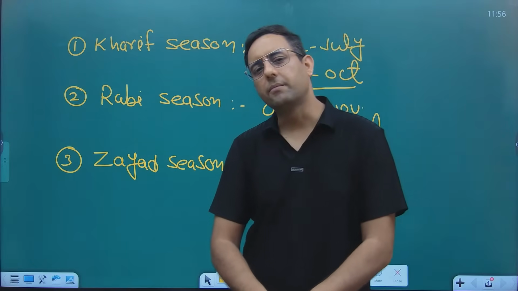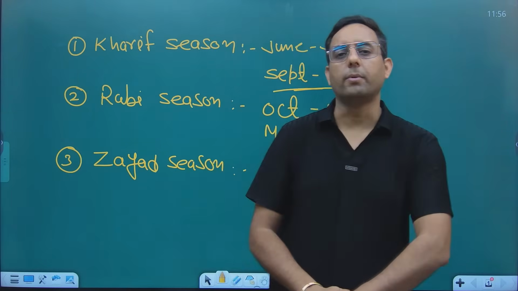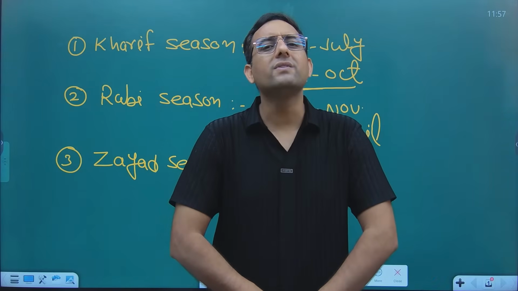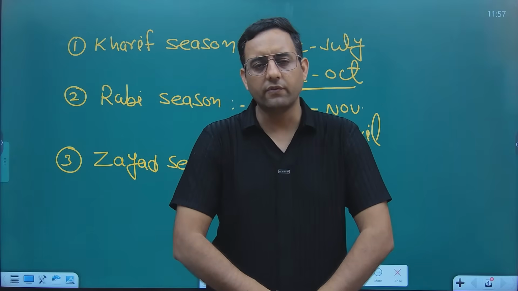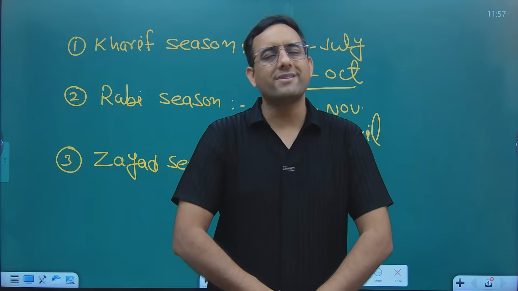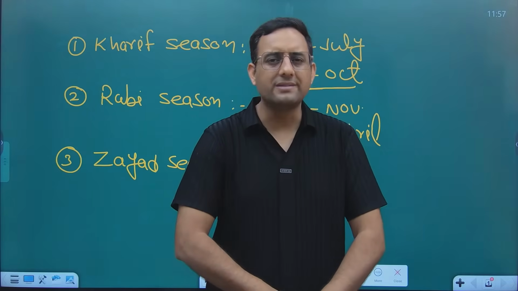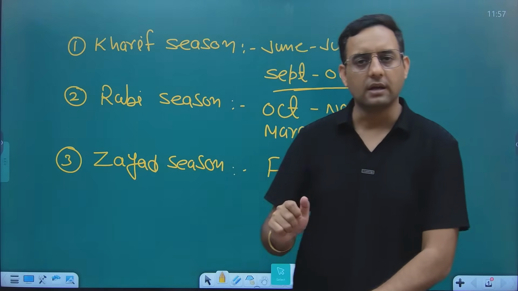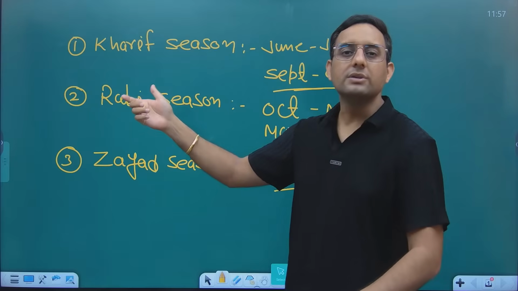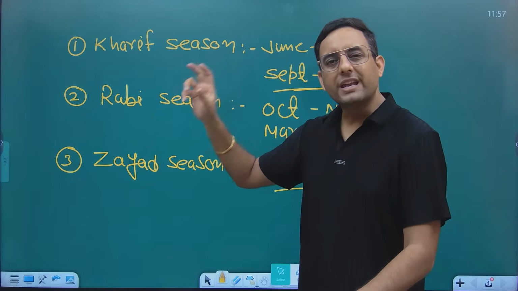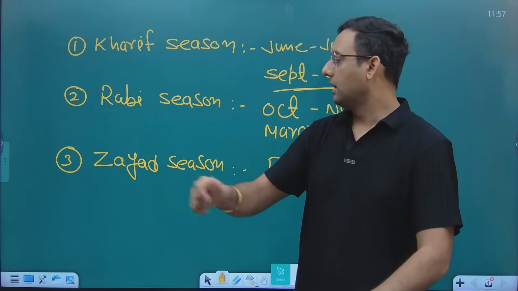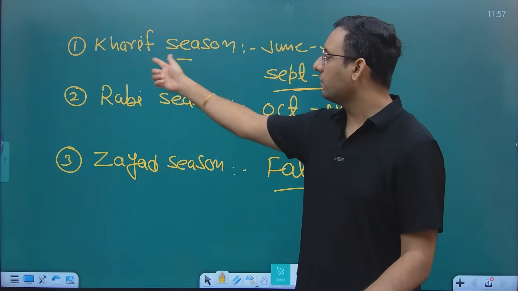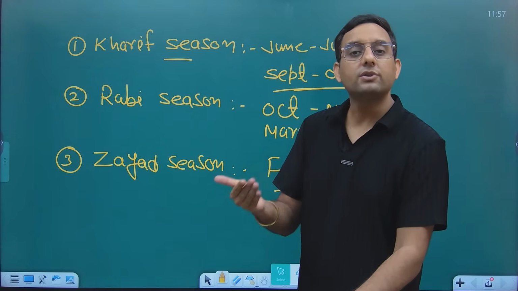Kharif crops are sometimes also termed as monsoon crops. Why? Because the major monsoon of India is the southwest monsoon, which gives us 70 to 75% of rainfall. And when the southwest monsoon comes, sowing will start. This is why we sometimes call them monsoon crops, or we also call it the monsoon season. Now monsoon is very important because Kharif season crops require more water. Rabi season crops require comparatively less water. So here we require more water, but we don't have much irrigation.